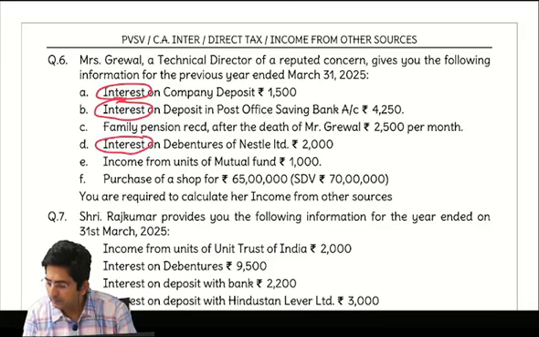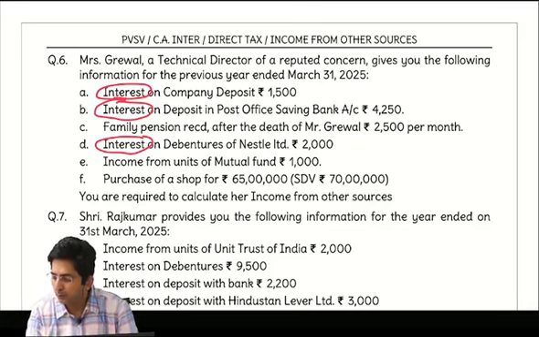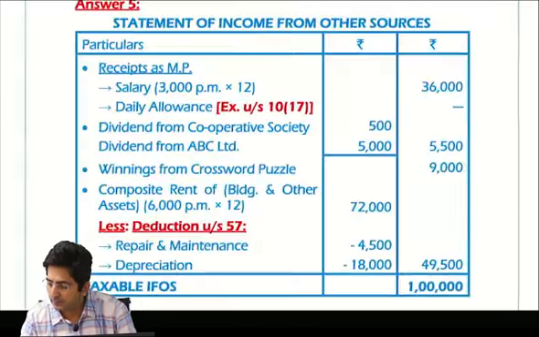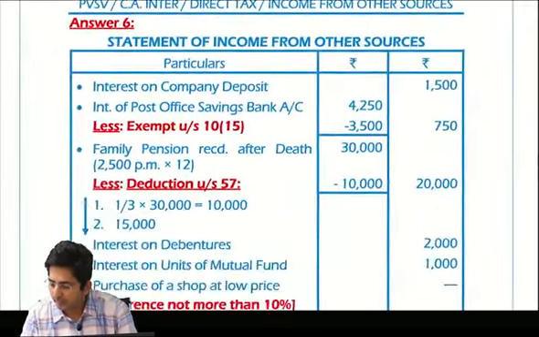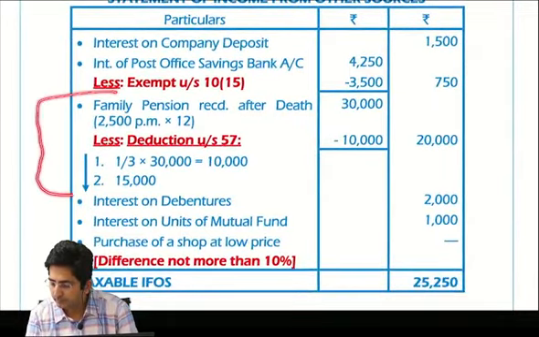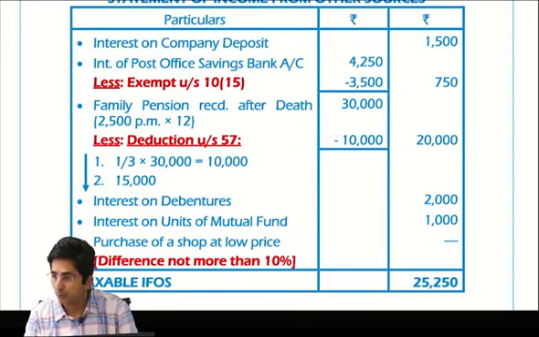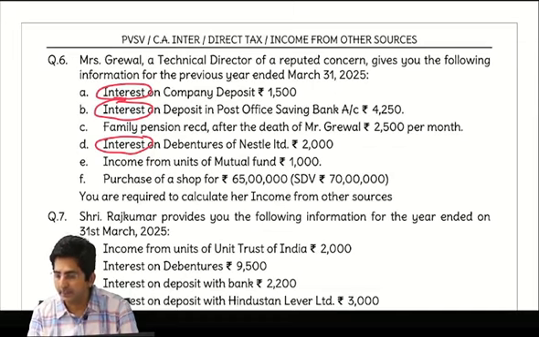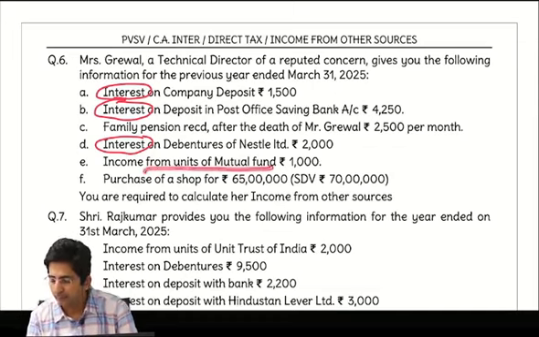Then family pension after the death of Mr. Grewal, 2,500 per month. So here also standard deduction will come, 1/3 or 15,000. Tell me how you have done the presentation. Check the presentation properly here. Have you shown like this? Family pension 30,000, less deduction 10,000, outer column 20,000. Then next was, sorry, interest on debenture, even that is taxable. Then income from mutual fund, even that is taxable.